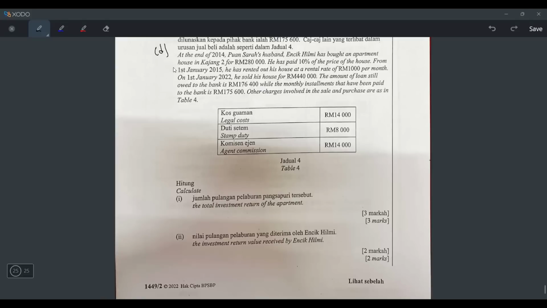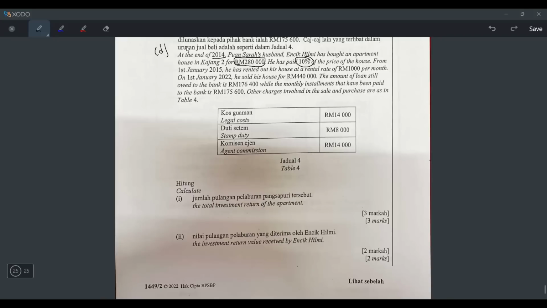Soalan D. So let's go. At the end, let's read the question. At the end of 2014, Puan Sarah husband Encik Hilmi has bought an apartment house in Kajang 2 for 280,000. Okay, so he bought the apartment house and it cost 280,000. He has paid 10% of the price of the house.